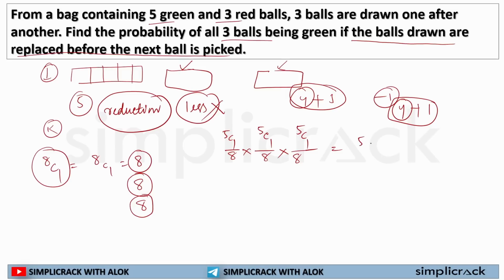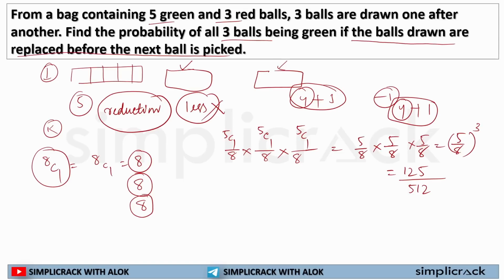Now this will be 5 by 8 into 5 by 8 into 5 by 8, or I can write 5 by 8 to the power 3. So this is how the number of balls will be selected, or if I solve it, 5 to the power 3 will be 125, 8 to the power 3 will be 512. So this is the answer of this particular question.